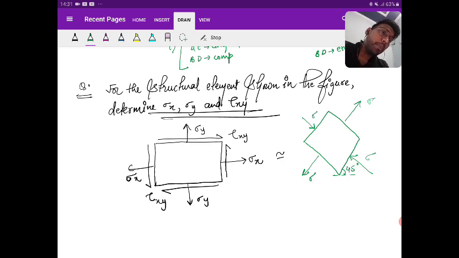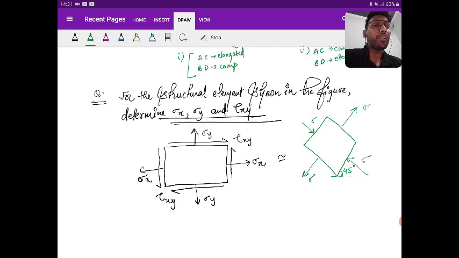See, all these planes are representing the planes that are acting at a point. So all these stresses are acting at a point. The first plane I have drawn in the XY direction, and the second plane I have drawn at an angle of 45 and 135. So you know the value at 45 and 135. You have been asked to find sigma x, sigma y and tau xy.